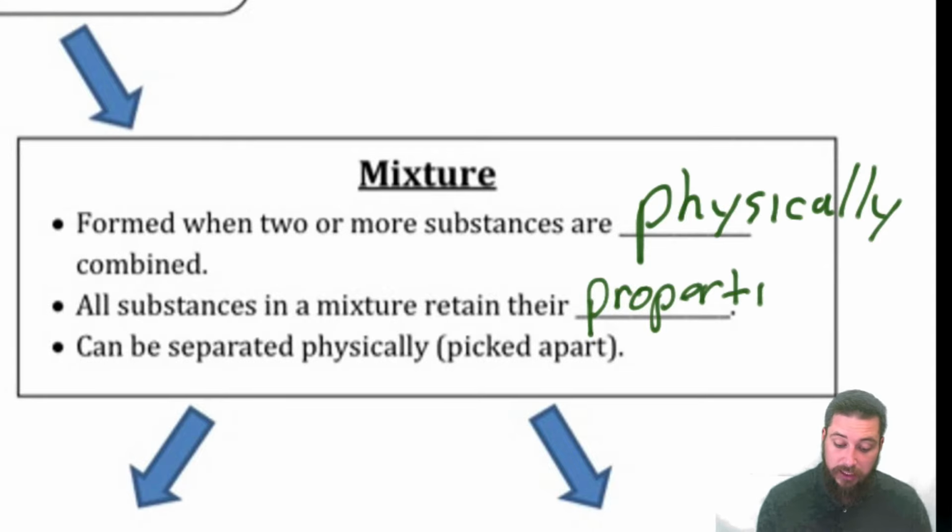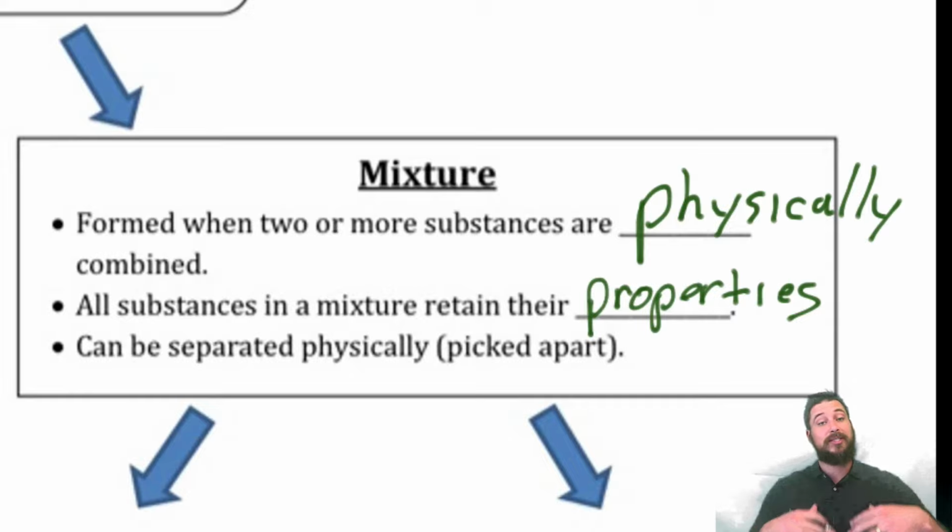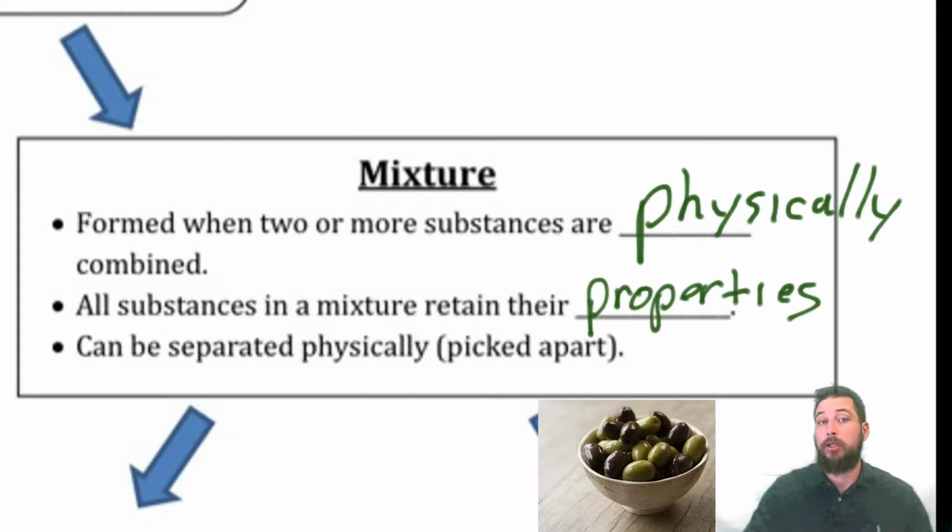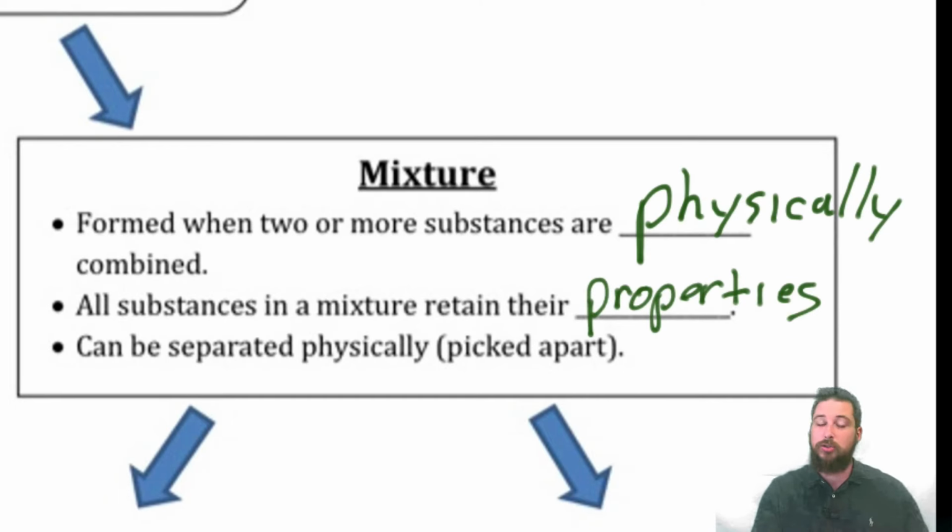And to give you an example of that, when we mix the salad together, we put the olives and we put the lettuce and we put the cheese. The olives are delicious before you put them in the salad, and they're delicious after you put them in the salad. And so no matter what you do, you can mix them all around. Olives are still delicious. It's a property of olives. Now, it can be separated physically or picked apart.